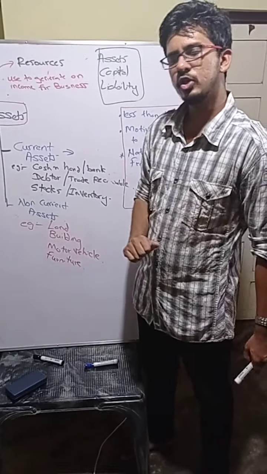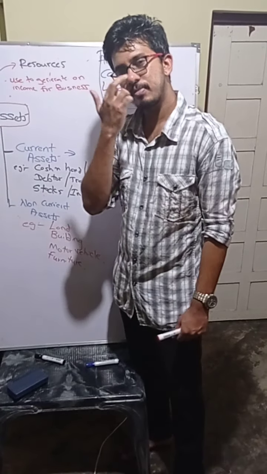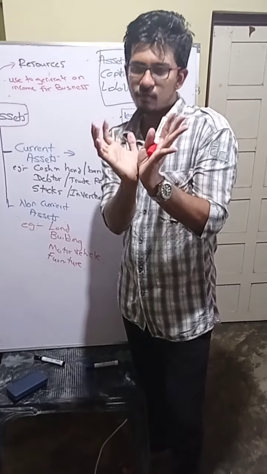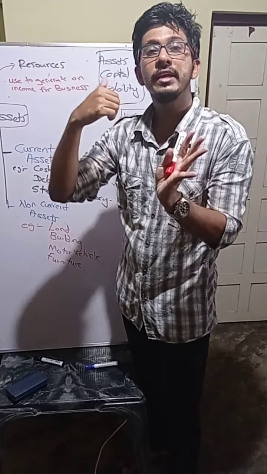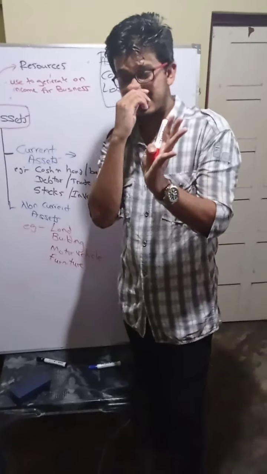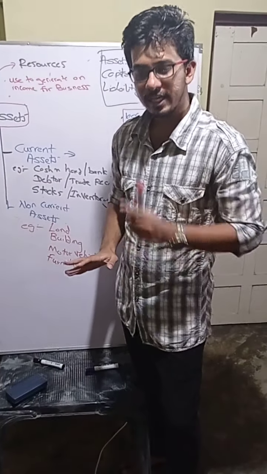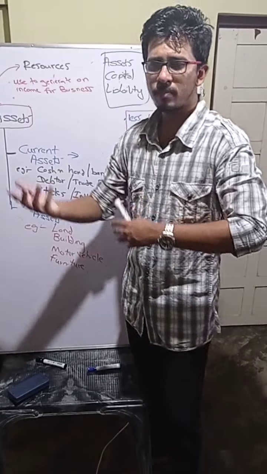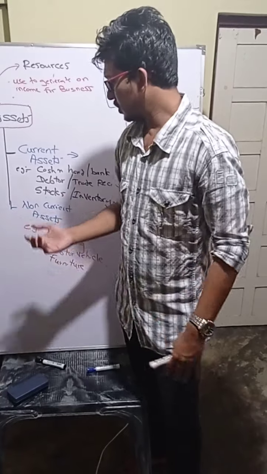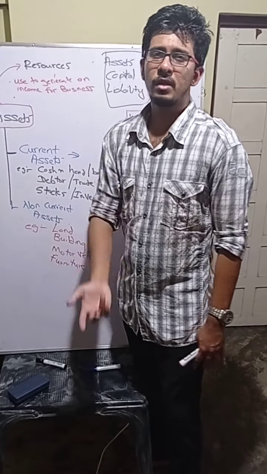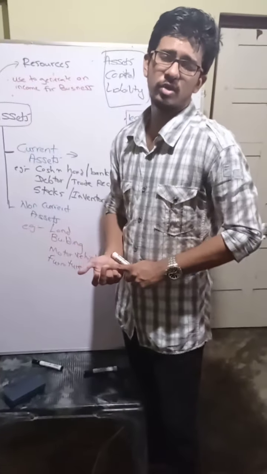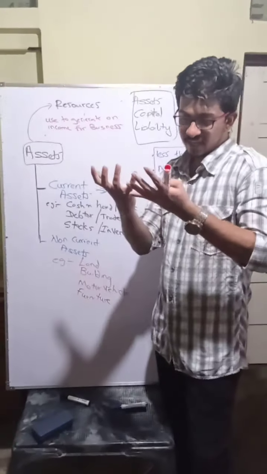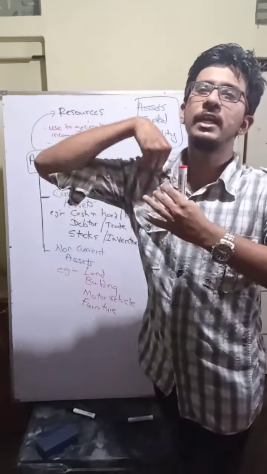Stocks, or inventory. What is the meaning of inventory? Inventory means the things that we have to sell. The things that we have in the business to sell to others are called inventory. For example, in a shoe shop, shoes will be the stocks. In a clothes shop, shirts, trousers, saris and everything will be stocks. In a grocery, rice, milk powder, dal, everything will be stocks, inventory. So inventory means the things that we have kept to sell to people.